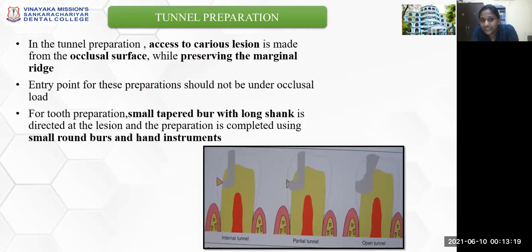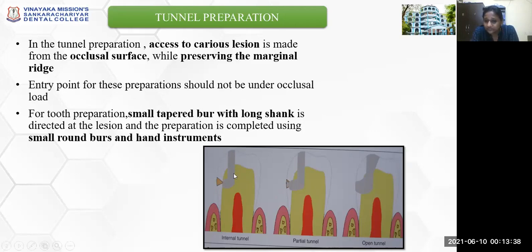So a brief talk on tunnel preparation is that in tunnel preparation, the access to the caries lesion is made from the occlusal surface while preserving the marginal ridge. The entry point for these preparations should not be under any occlusal load. For tooth preparation, a small tapered fissure burr with a long shank is directed at the lesion and the preparation is completed using small round burrs and hand instruments.